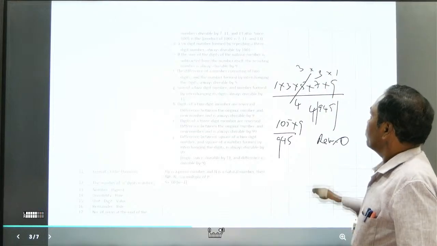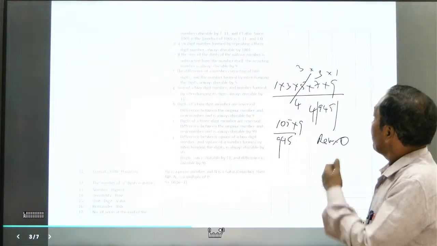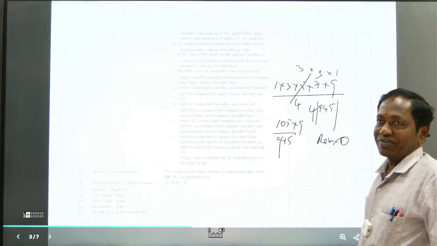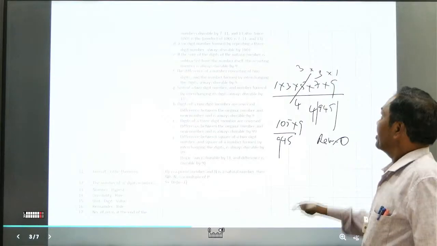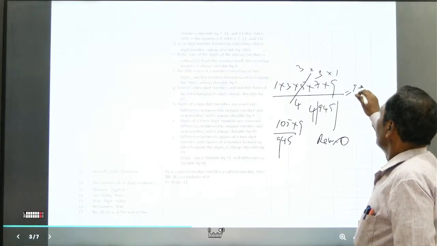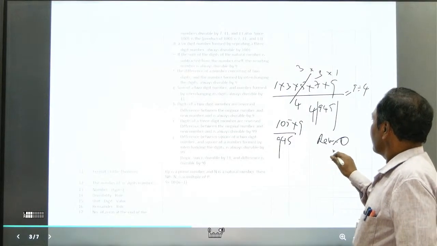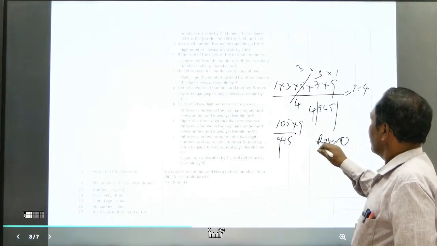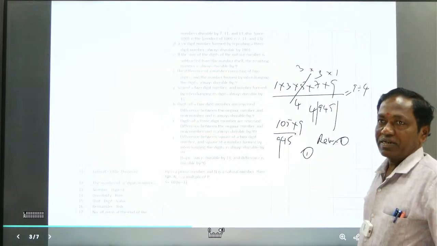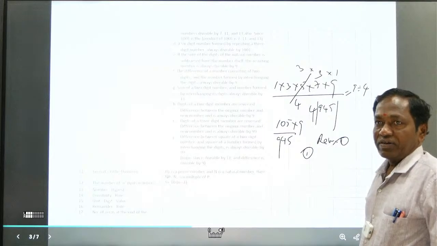So 3 into 3 into 1 is 9, but the remainder should be much lesser than 4. 9 by 4, remainder is 1. You can take 1.